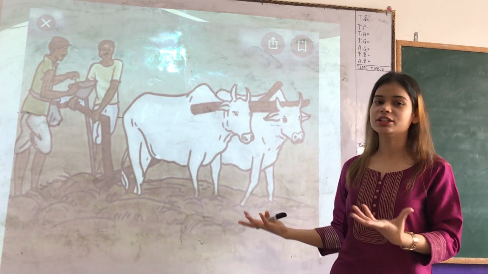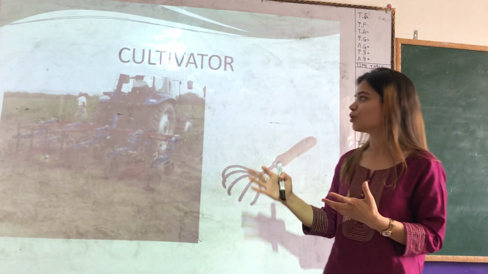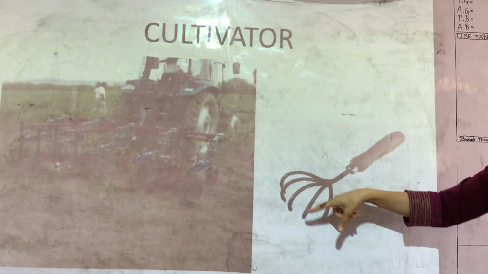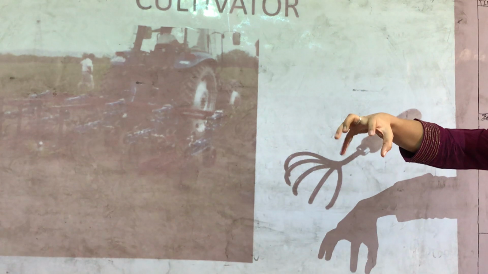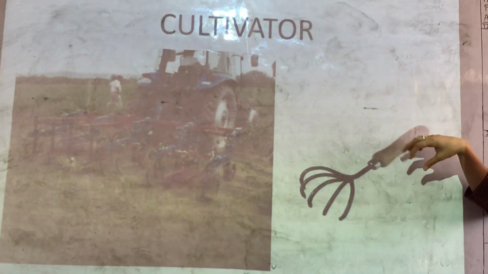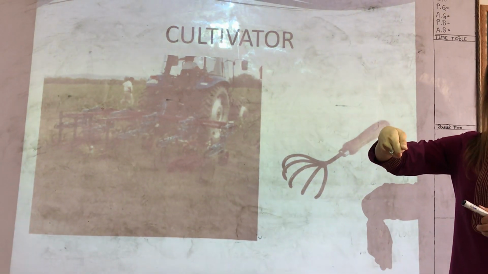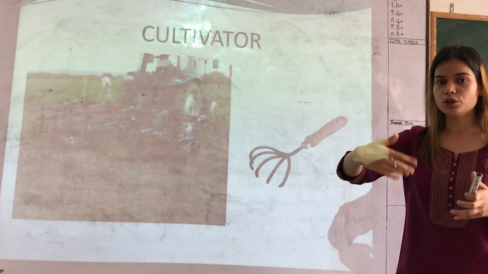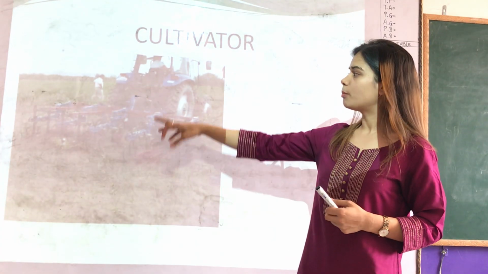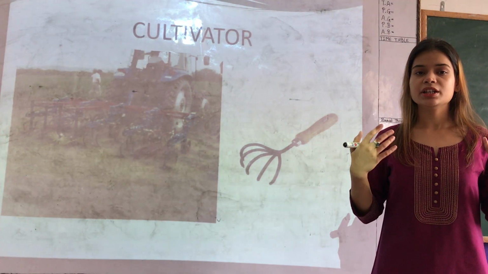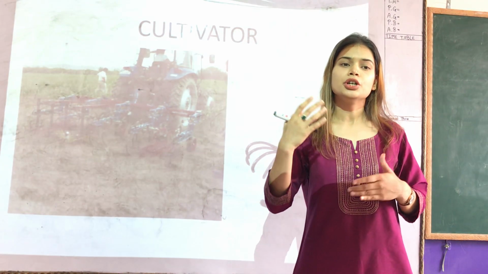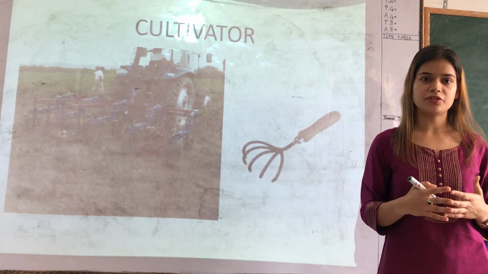Now, another tool for plowing and tilling is called a cultivator. It has a rod-like part attached to finger-like rods made of iron, with a sharp edge. The farmer uses it by dragging it through the soil, and it helps in loosening and turning the soil. Nowadays this cultivator is operated by tractors, due to modern technology and advancement in agricultural practices.